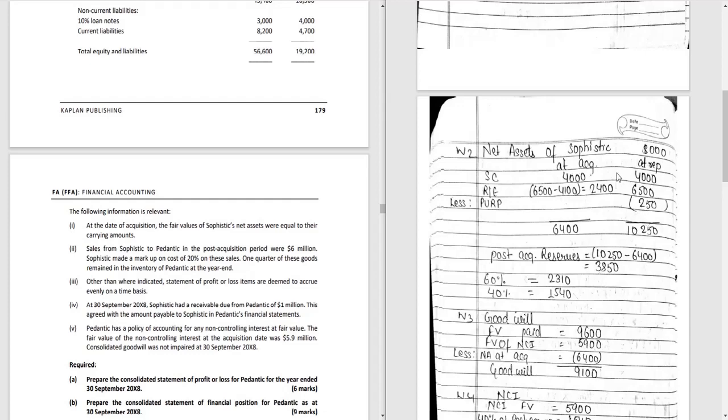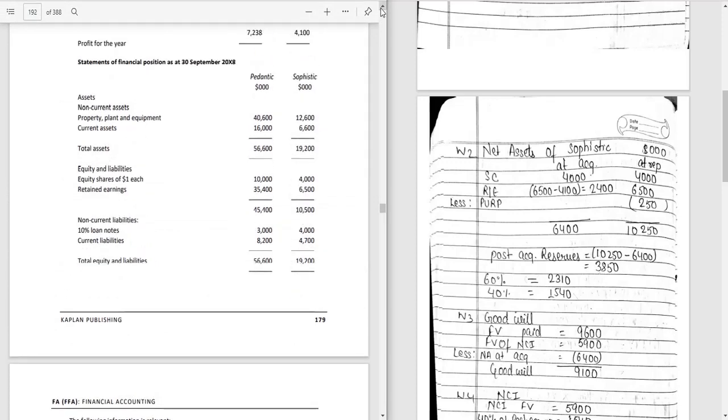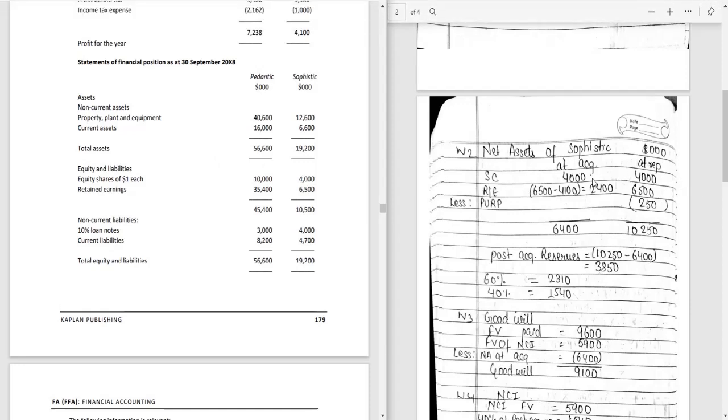So at acquisition, share capital. Share capital will be the same at the reporting date as at acquisition. So we have 4,000 at reporting date, and it will be the same as the acquisition date. So share capital is 4,000, and now we have the retained earnings of 6,500 at reporting date. Now we have to calculate how much retained earnings we had at the acquisition date.